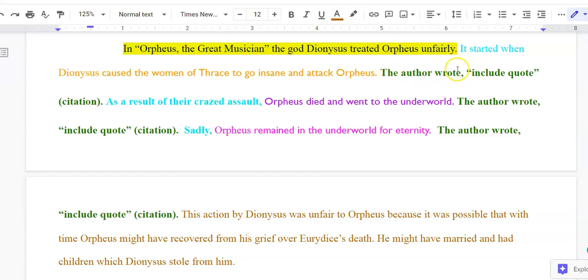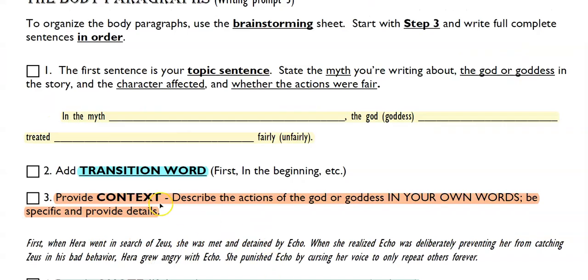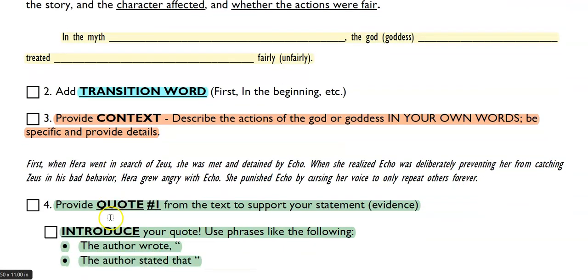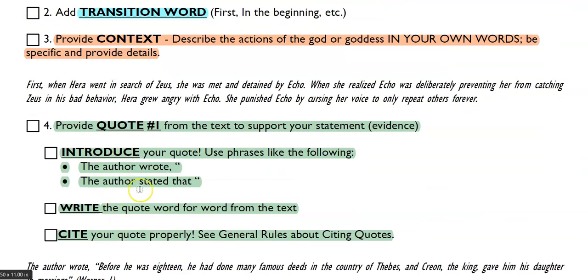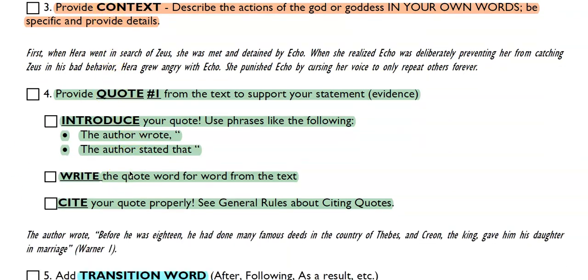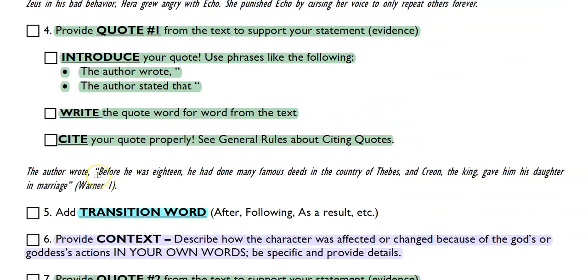So I would include the anchor, "the author wrote." I would include my quote, and I would cite my quote. So now I have done step 2, my transition word. Step 3, I provided my context. And step 4, I provided my quote. So steps 1, 2, 3, and 4 were all there. And of course, I just wrote "include quote and citation."